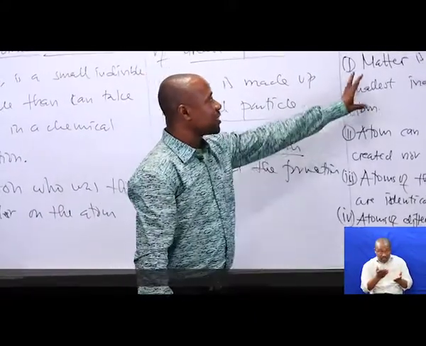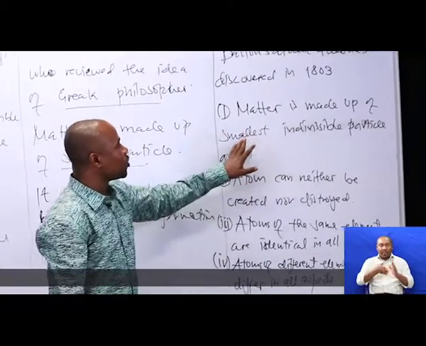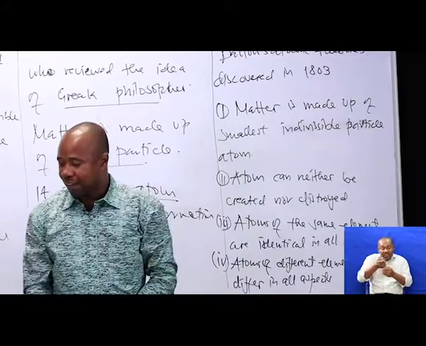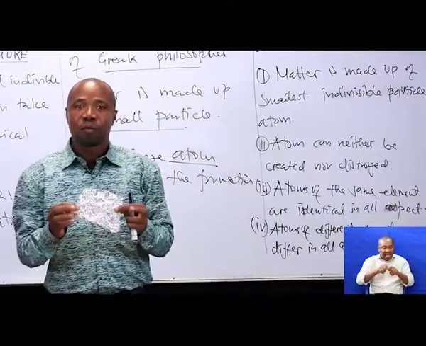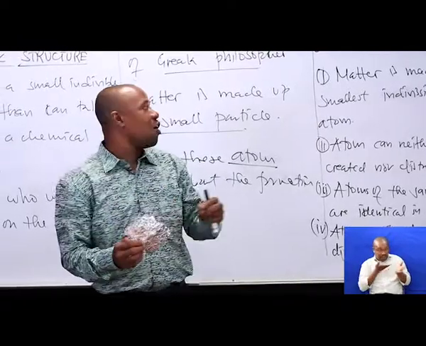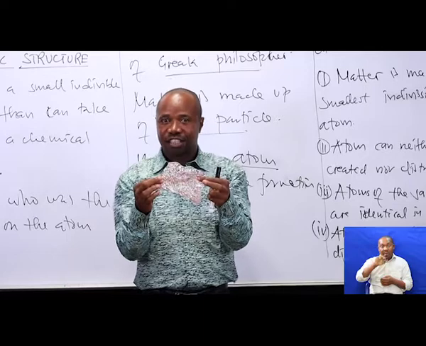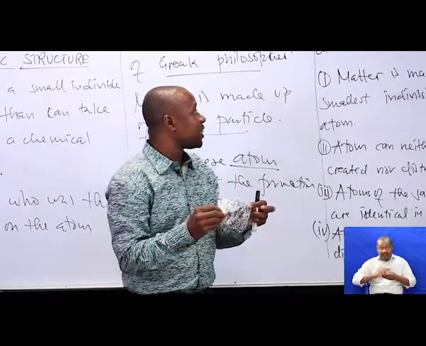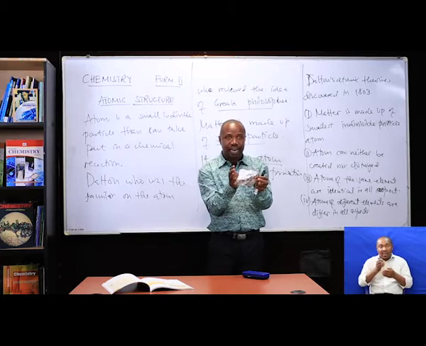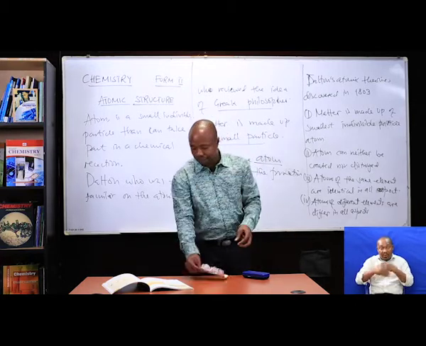Okay, let us come to the first idea. Matter is made up of small indivisible particles called atoms. Let's say this is aluminium foil. Aluminium foil is made up of aluminium atoms. It is large in size, but there are small particles of aluminium atoms that made it.